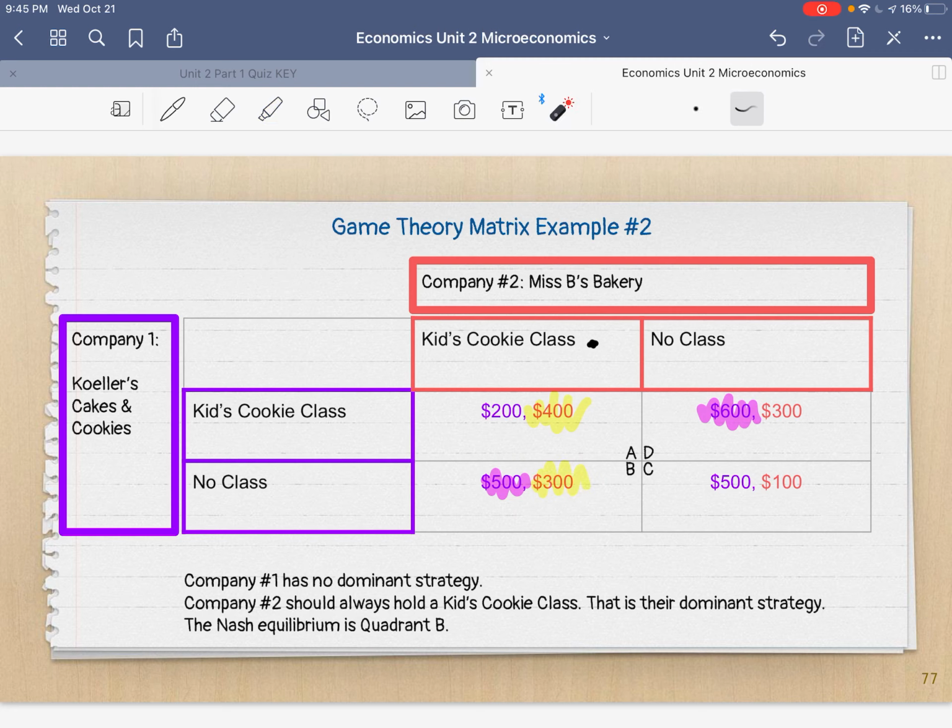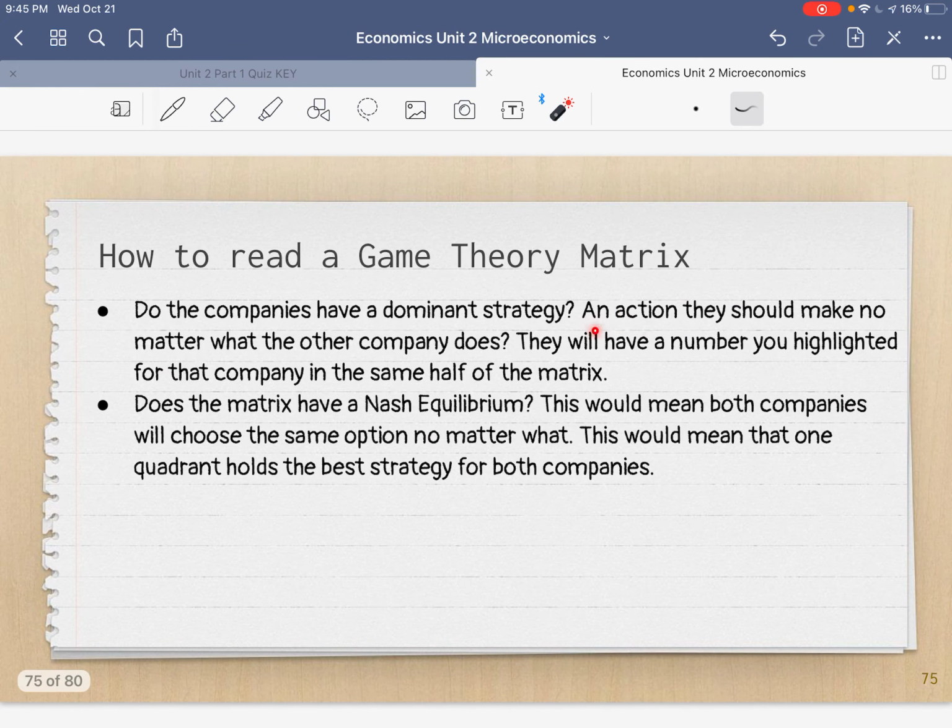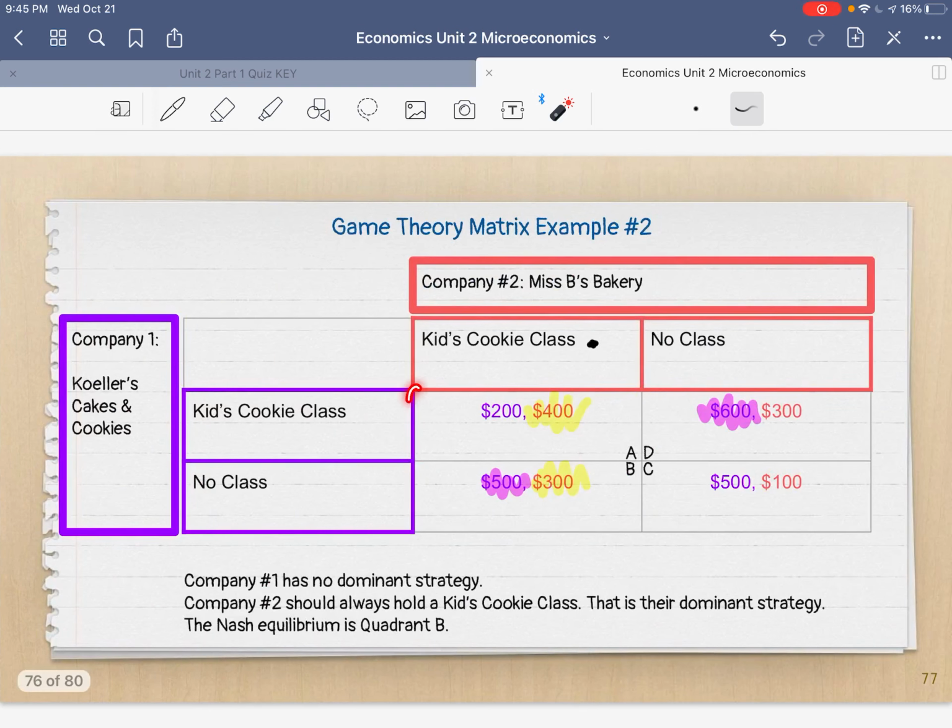You see how this one is different? Miss B, because we highlighted these numbers, those were her best options based on what I was going to do, cookie class or no cookie class. No matter what, she should hold a cookie class. Her dominant strategy is to always hold a kids' cookie class. And how do we know that? That is the action that she should take no matter what the other company does, no matter what my cookie decision is. And she had a number that we highlighted for that company in the same half of the matrix. You see, it's on this side. It's on the same side. Okay, so she should hold a cookie class.